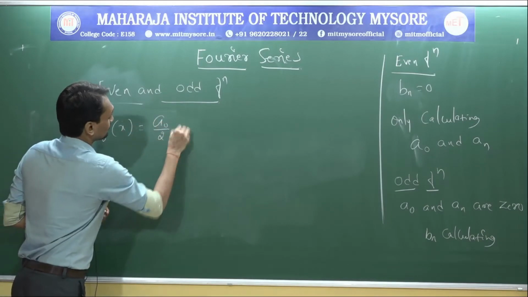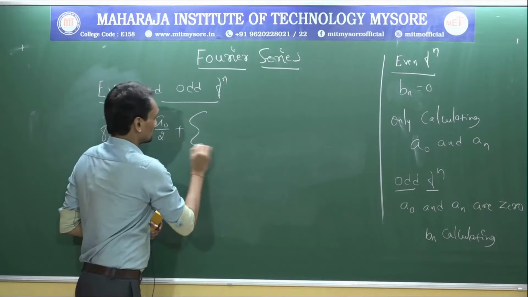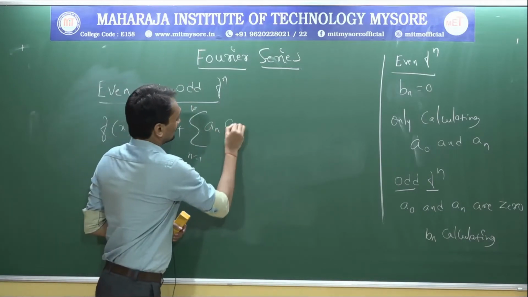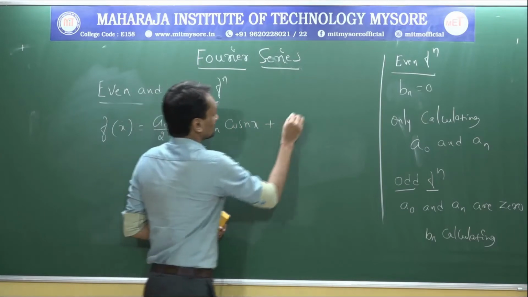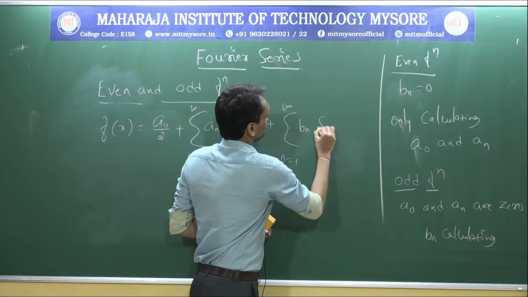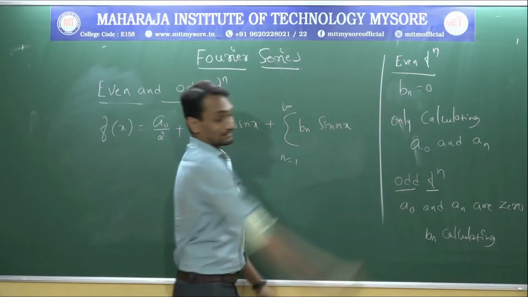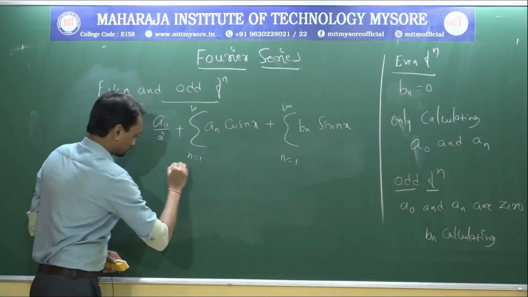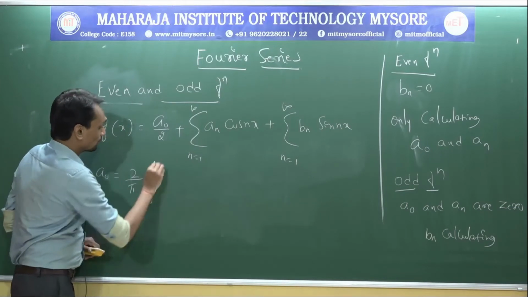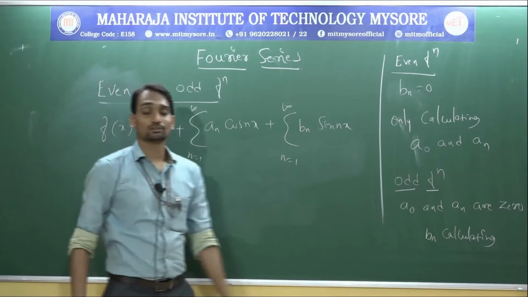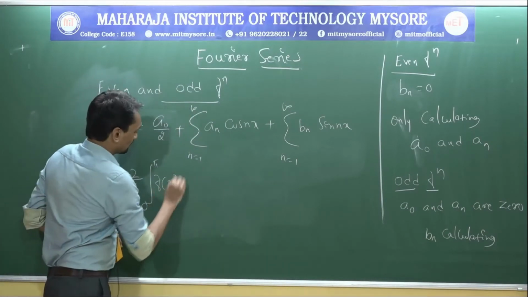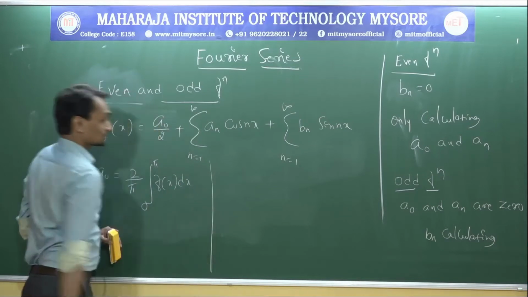f of x equal to a naught by 2 plus summation from n equal to 1 to infinity an into cos nx plus summation from n equal to 1 to infinity bn into sin nx. A naught equal to 2 by pi integral 0 to pi f of x dx.